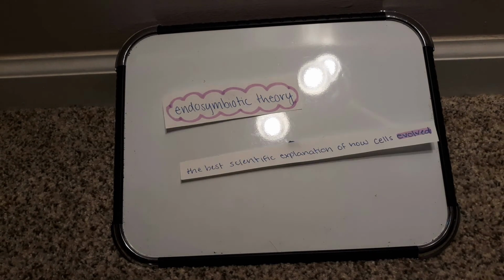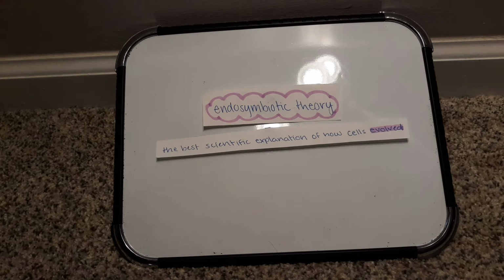The endosymbiotic theory. The endosymbiotic theory is the best explanation scientists have found on how cells evolved from smaller, simple prokaryotic cells to larger, more complex eukaryotic cells.